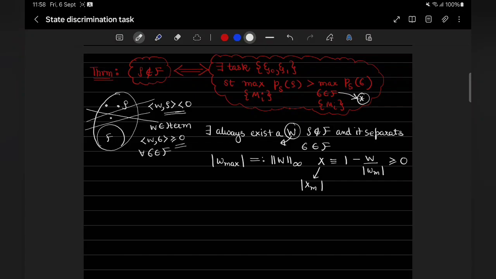It also has a max which will be greater than 0, hopefully.